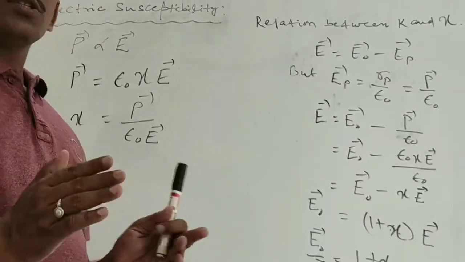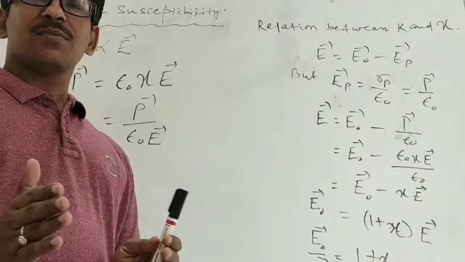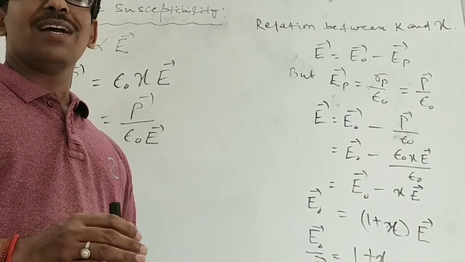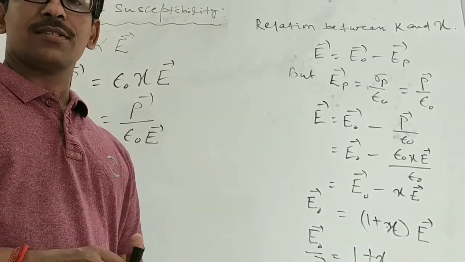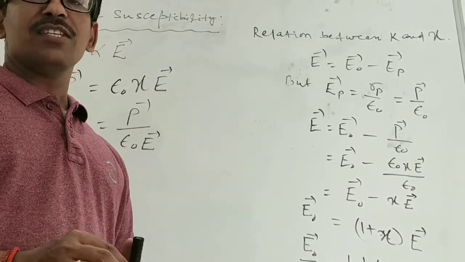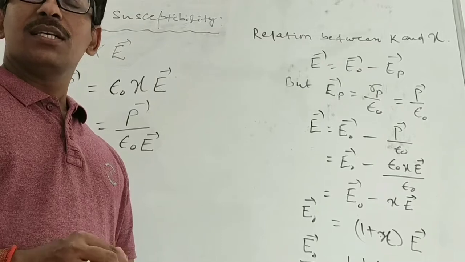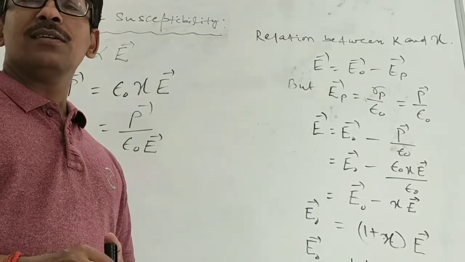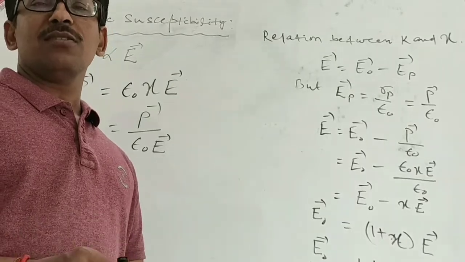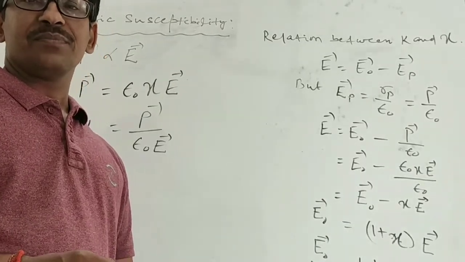Those dielectrics for which this assumption is valid are called linear isotropic dielectrics. That means the induced dipole moment is proportional to the electric field and is along the direction of the external field.